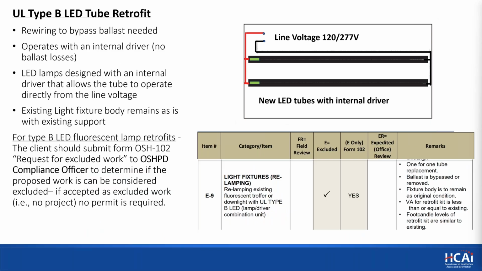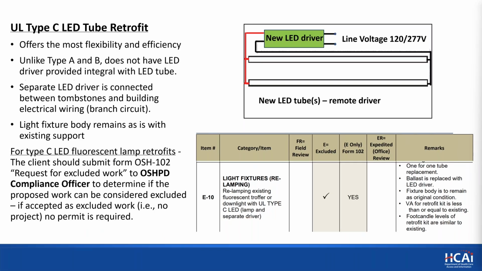UL type B LED, very similar. In this case, the ballast is removed and different drivers are used to convert from line voltage to the LEDs. For all of these, the client should submit the OSHPD Form 102, request for excluded work, to the compliance officer to determine if proposed work can be considered excluded. If we're following these guidelines, it would be able to be considered excluded. Type C is now a new driver. Ballast is either bypassed or removed, the lamps are replaced, and the standard LED lamps.